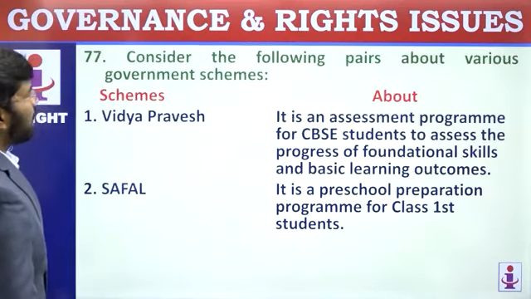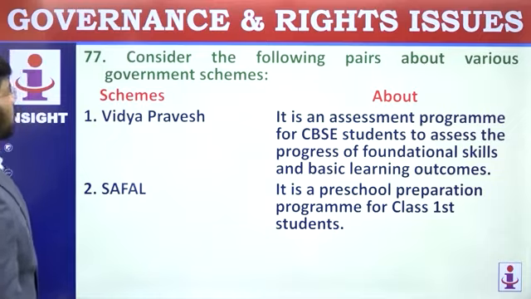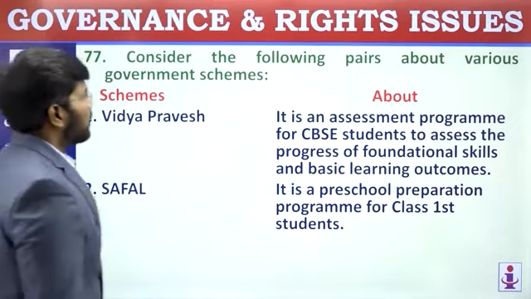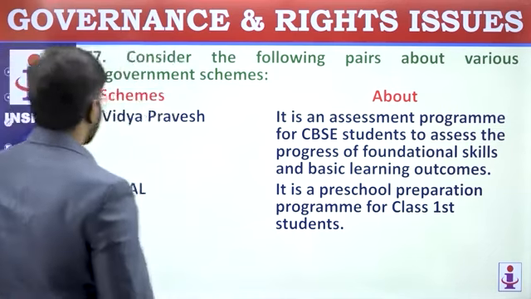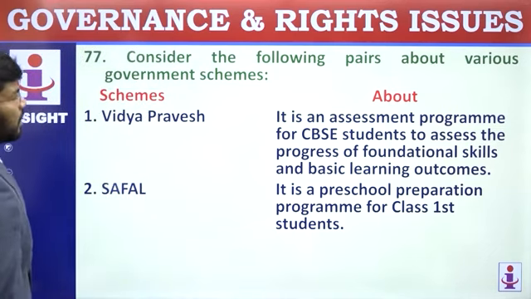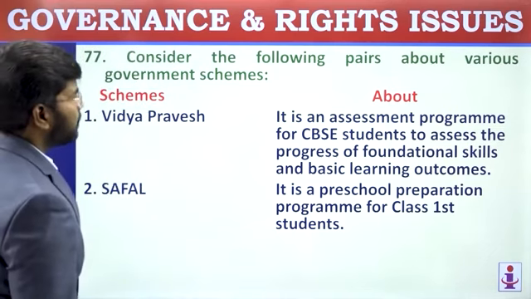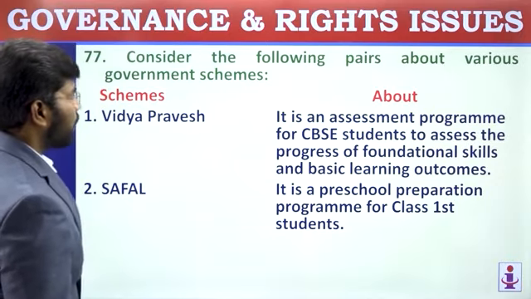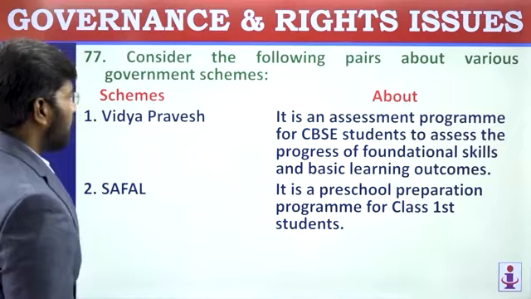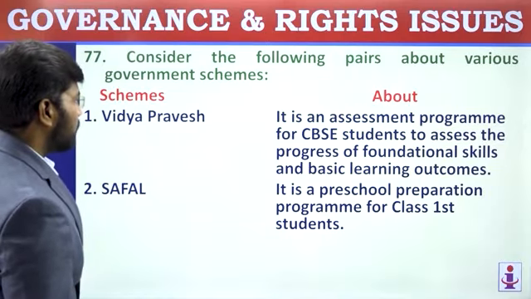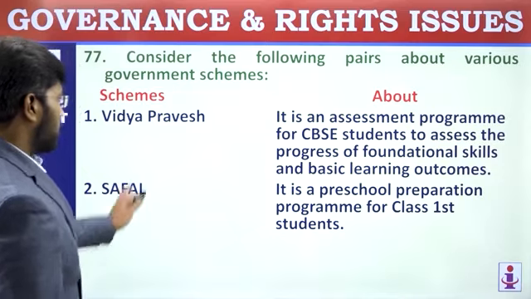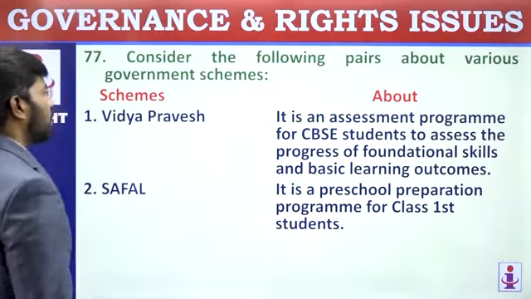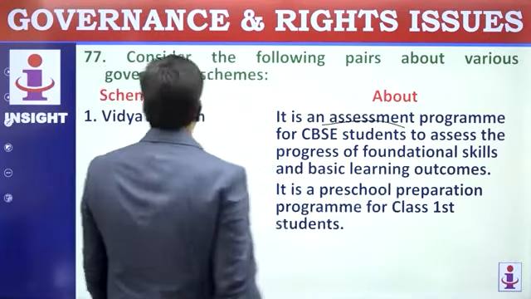Consider the following pairs about various government schemes and its objectives. Vidya Pravesh. It is an assessment program for CBSE students to assess the progress of foundational skills and basic learning outcomes. Vidya Pravesh is not related to assessment.